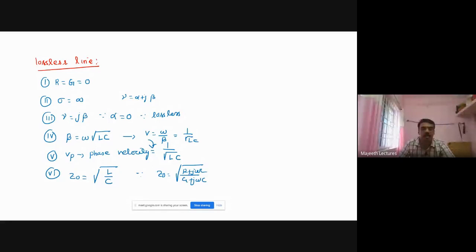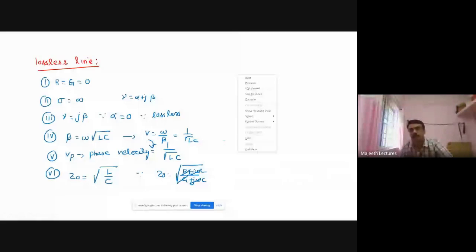R is 0, G is 0, so what will happen? The j omega cancels, so root of L by C. A line with these characteristics is known as a lossless line. So this is what we must remember about lossless line.